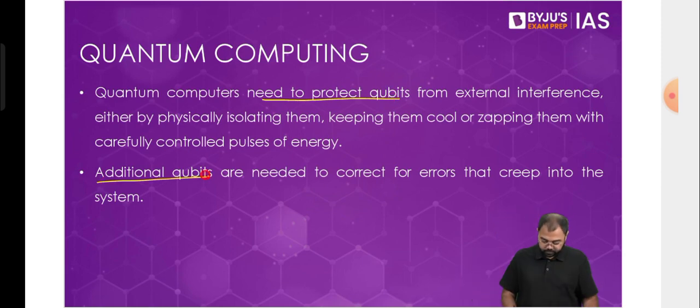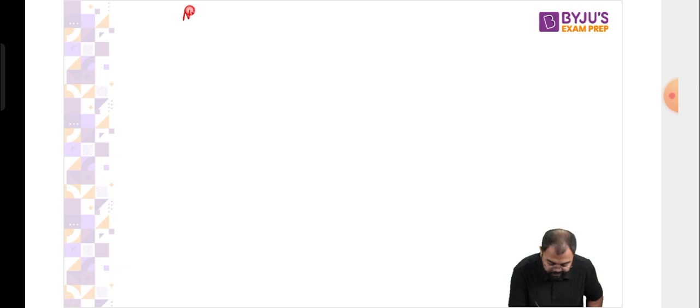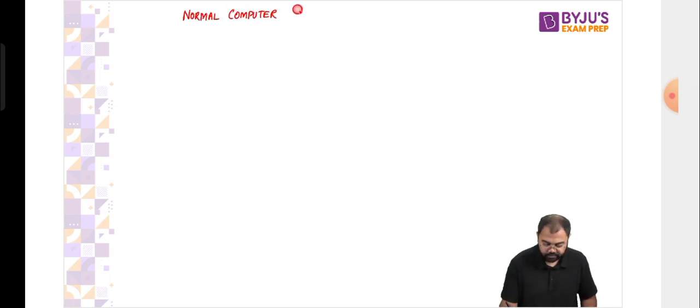So overall, when it comes to the working of these quantum bits, just to give you a basic example of how computation becomes different, let's say we have a normal computer versus a quantum computer.